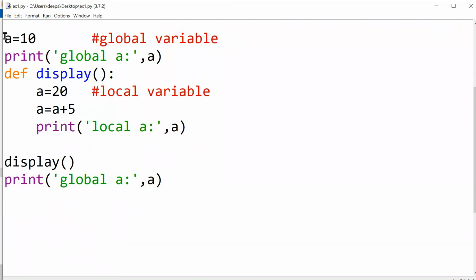So A is equal to 10. That is the initial value of the global variable A. It will remain to be 10 outside the function also. The variable A is having the value 10. Only within the function, the variable A is having 20. This A is local to that function. So if you modify, that modification is happening only within the function, and that modification is not affecting the global variable. Okay, this is one aspect of scope of variables in Python.